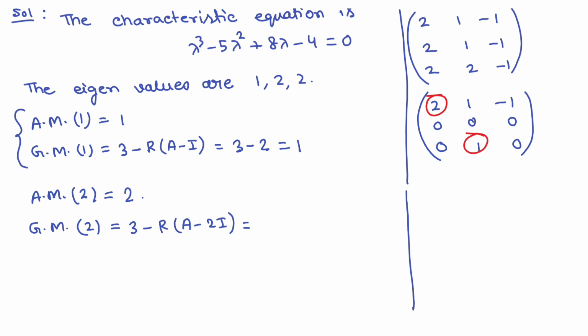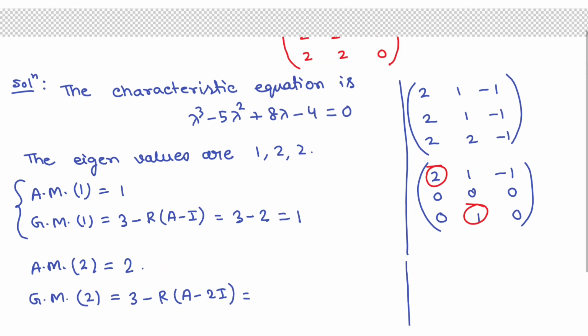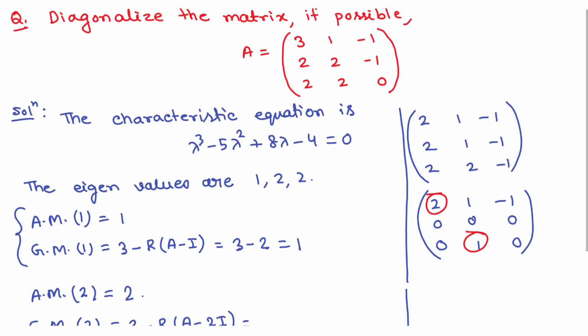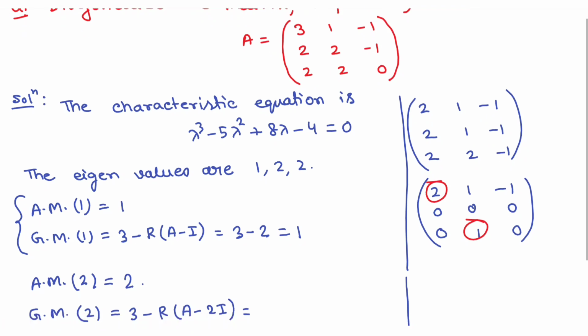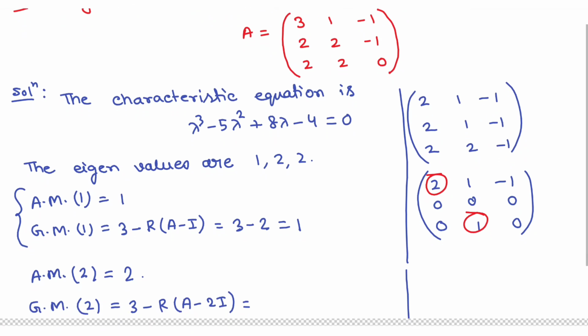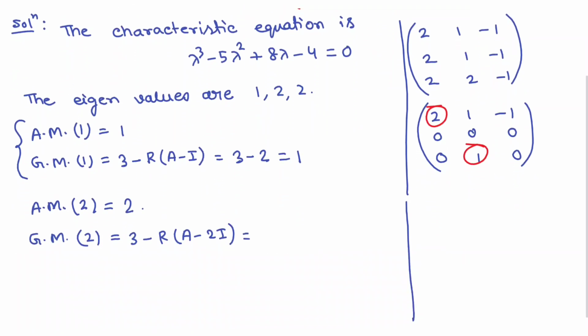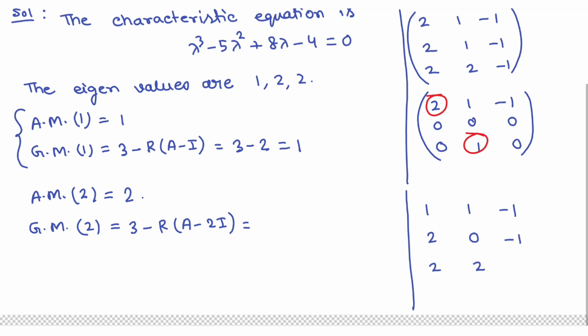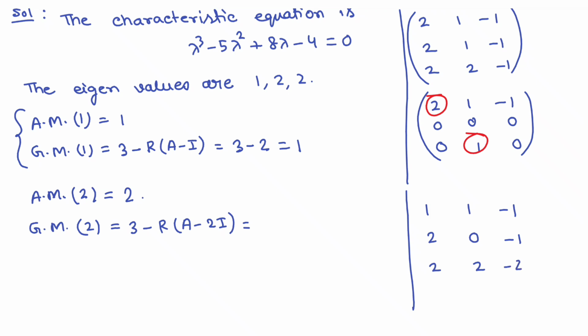What is A minus 2I? It means you subtract the number 2 from the diagonal elements. So this will be [1 1 -1; -2 0 -1; 2 2 -2]. This is the matrix.